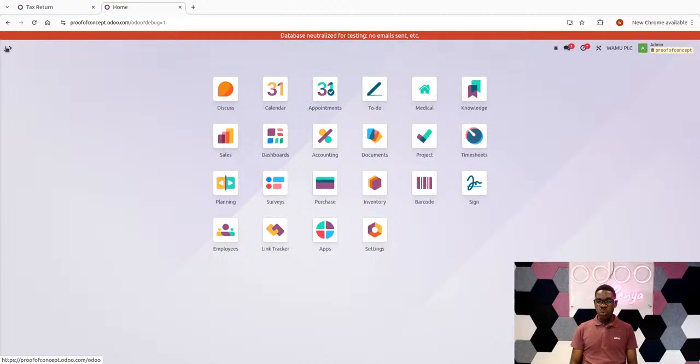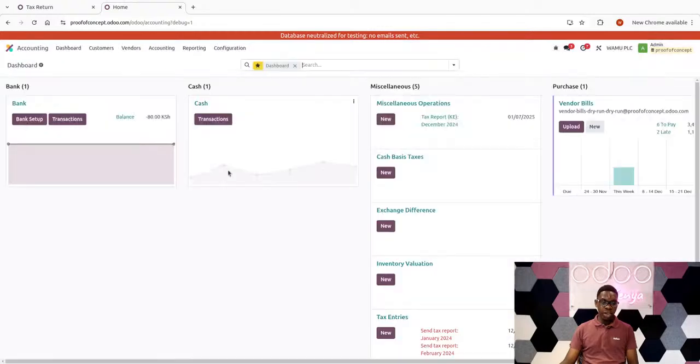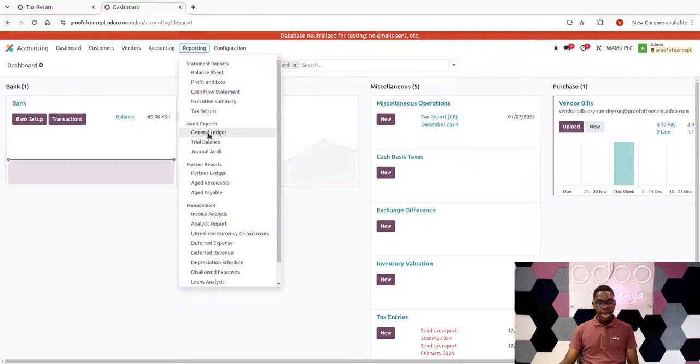And the second thing was amending the tax return, because we realized that with the first one that we did, we had forgotten an invoice. So you're supposed to technically undo the tax return we did and now post a new one with the right balance because you had forgotten one record. So in the event that happens, you come to accounting, then reporting, and then tax return.